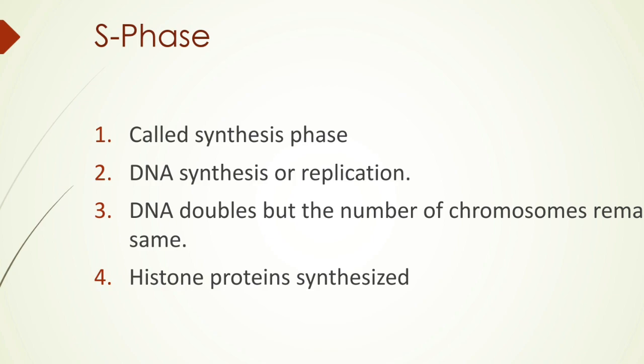Why does DNA double? Because at the end of mitotic division, the two daughter cells are going to be formed, and each daughter cell must be provided with one set of chromosomes or one set of the DNA. That's why in this S phase, the DNA is replicated, so that equal copies of the DNA or the chromosomes can be distributed to the daughter cells.